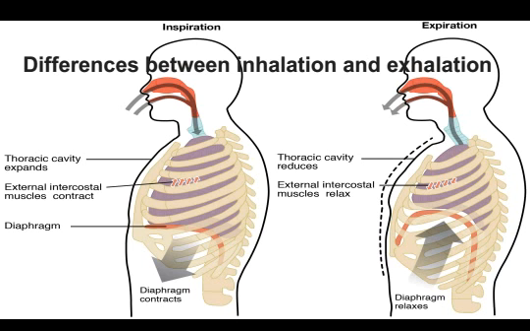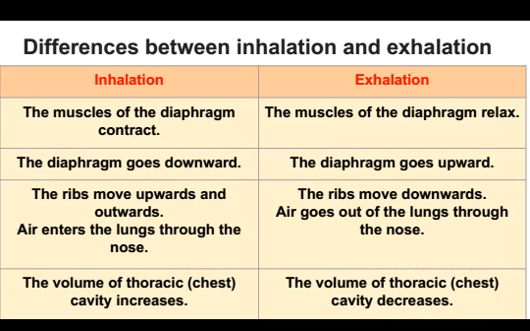What are the differences between inhalation and exhalation? You can find out from this picture. During inspiration, the thoracic cavity expands, the external intercostal muscles contract and the diaphragm flattens. Then in expiration, the thoracic cavity reduces, the external intercostal muscles relax and the diaphragm relaxes. The muscles of the diaphragm contract, the muscles of the diaphragm relax. The diaphragm goes downward, the diaphragm goes upward.